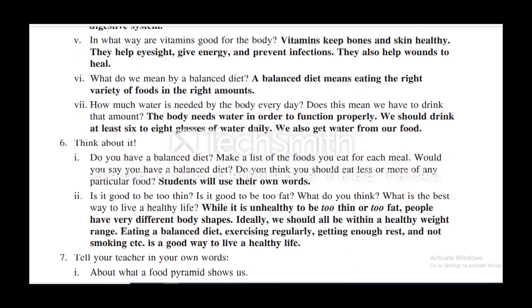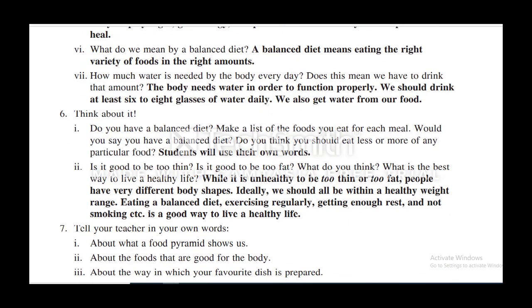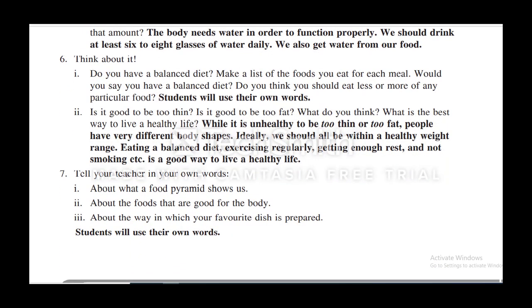Think about it. You can watch the screen as well. You can make your own answers too. Do you have a balanced diet? Make a list of food you eat for each meal. Would you say you have a balanced diet? Do you think you should eat less or more of any particular food? You will write your own answers.